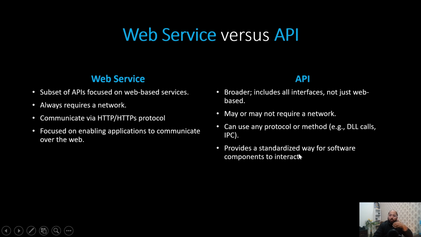While a normal API provides a standardized way for software components to interact. For example, the camera example we have taken, right? There is some specification defined using which we can access the hardware API or other APIs. So this is the difference between web services and API.